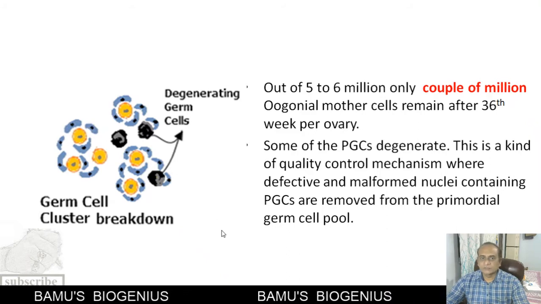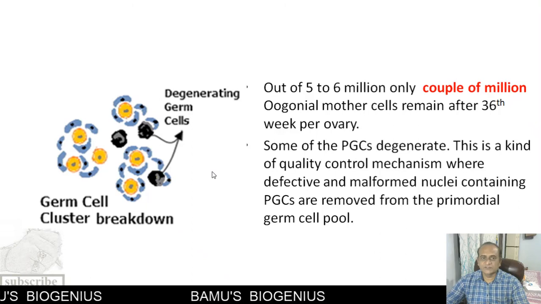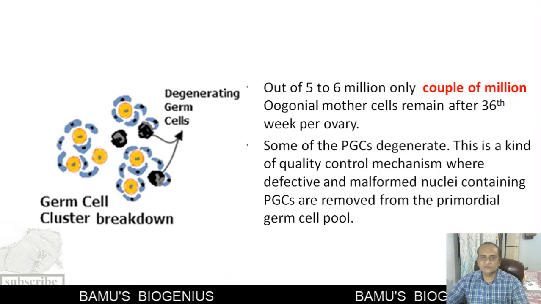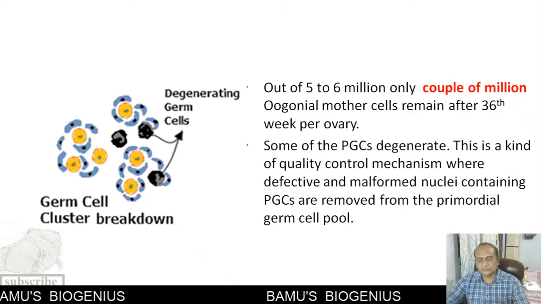Now, why do most of the cells degenerate? That is because it is a kind of quality control mechanism in a cell. This quality control mechanism ensures that only healthy cells, healthy primordial germ cells, will remain for the formation, or to go through the development, to form the egg.